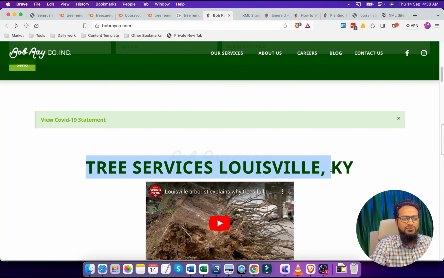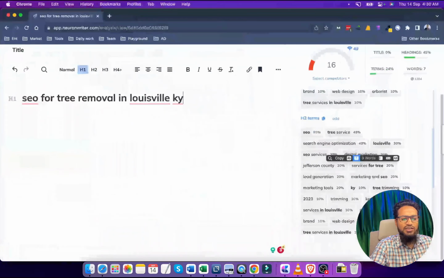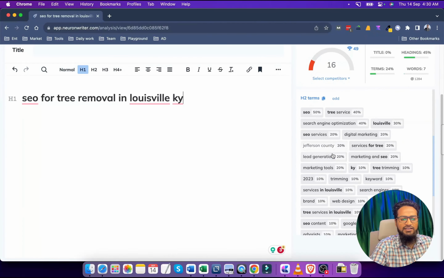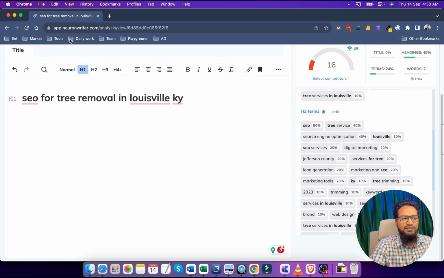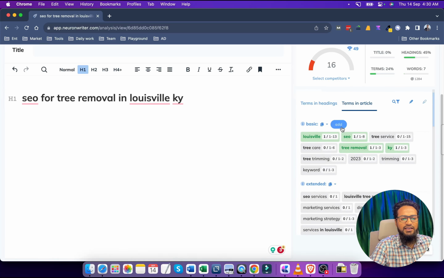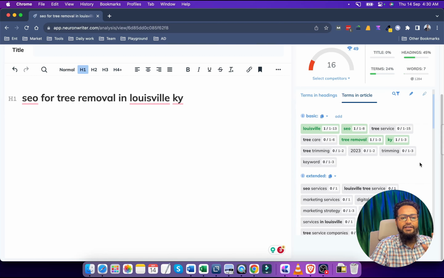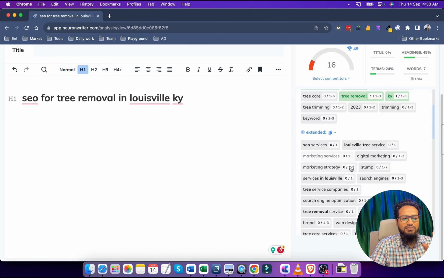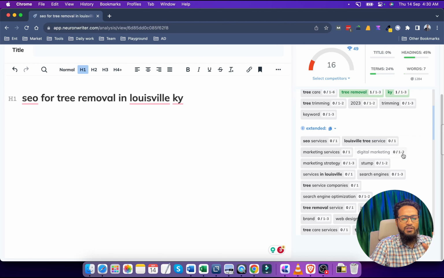So in this H2 tag we should use this type of term, right? These are the NLP terms that this tool suggests we use in H2. And if we click here, we can see what terms we should use within the content, right? So these are the terms, and the tool has also mentioned how many times we should use these terms.